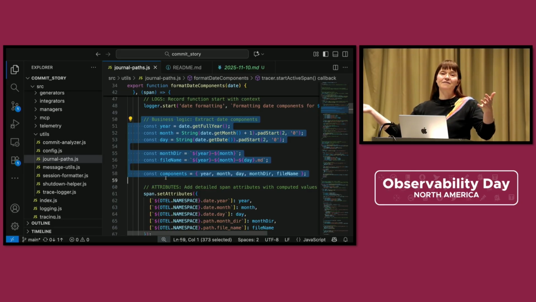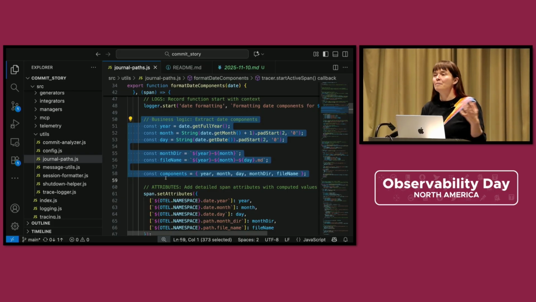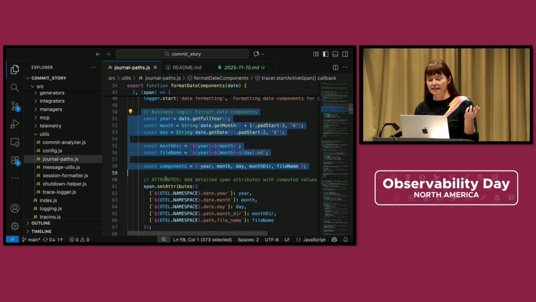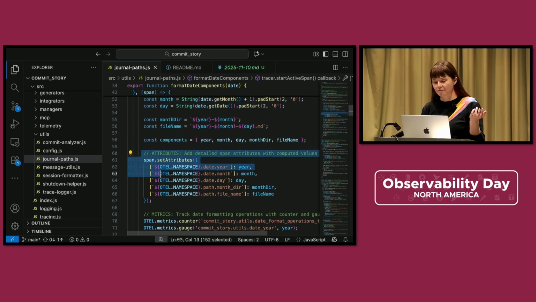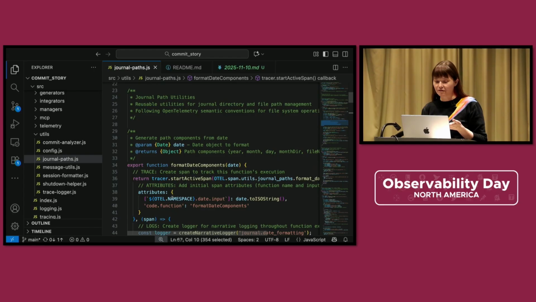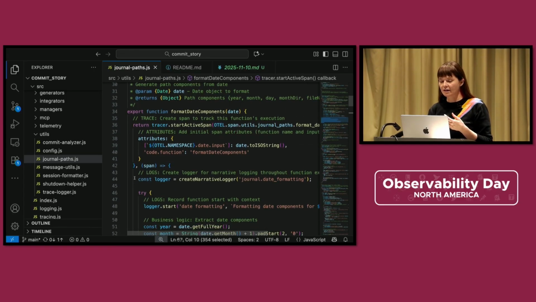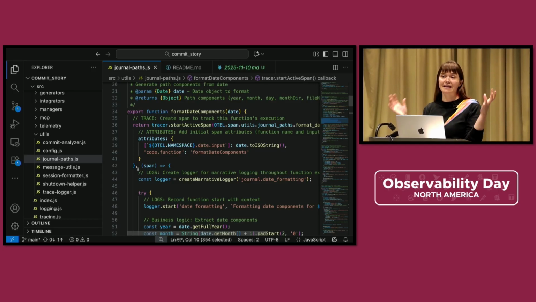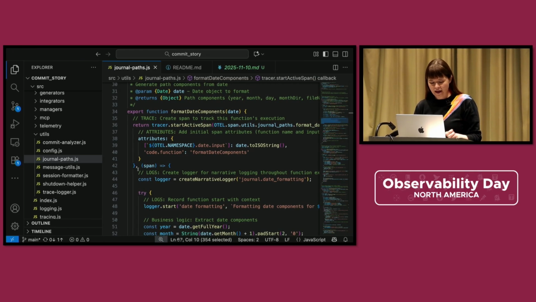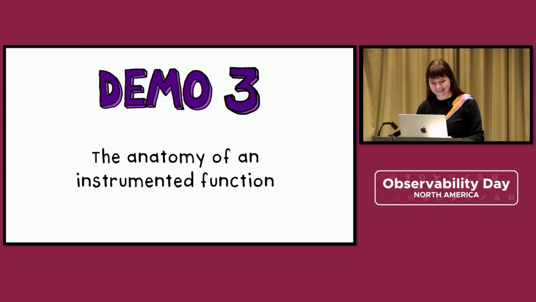The trace itself is going to tell you the amount of time that is spent executing that particular function. But there's a lot more data we can collect while we're in here. We can give our trace attributes, and we're going to do that. And then we can also have correlated logs, metrics, and traces. We'll do that by starting the logger and doing metrics inside of this trace and then passing the trace ID into those two things. So it's all correlated with one another. And that's demo 3. And we're back to slides.